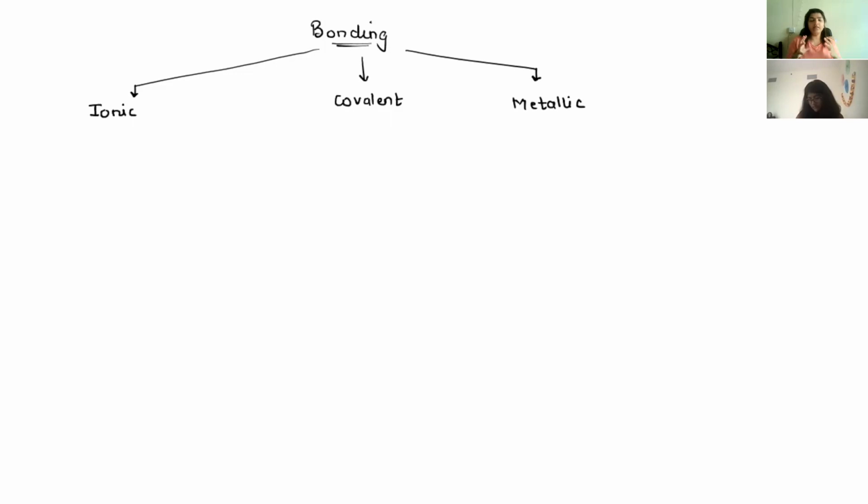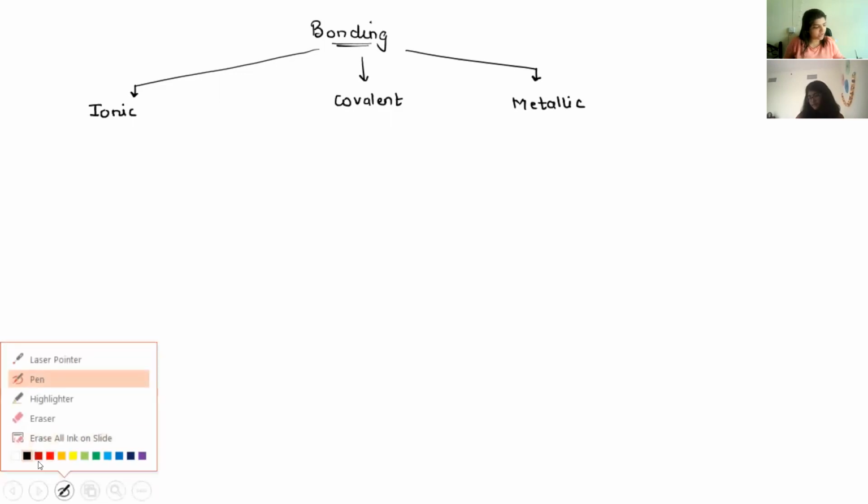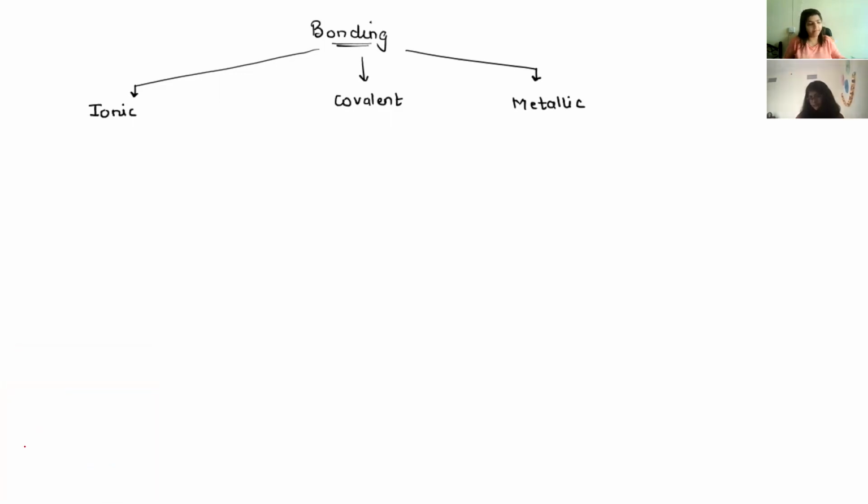Now, what are the features of ionic bonding and covalent bonding? Let us understand first the features of ionic bonding and covalent bonding.